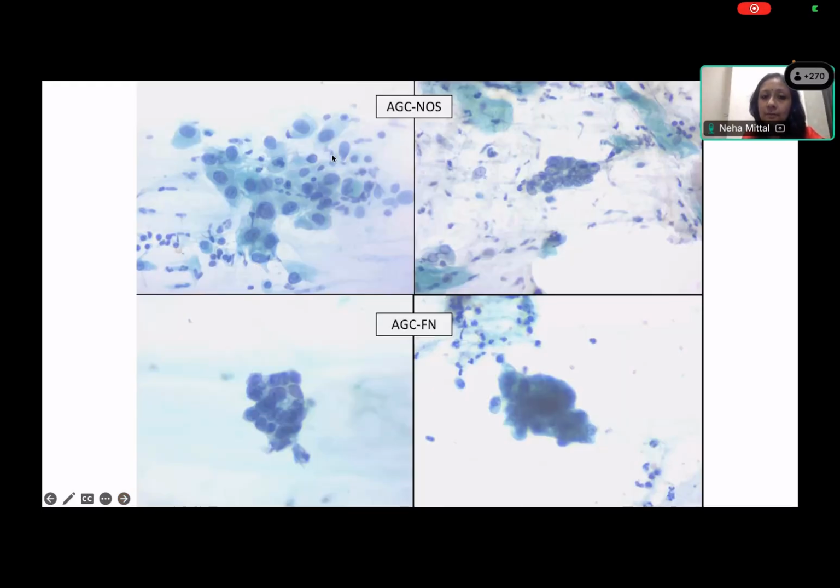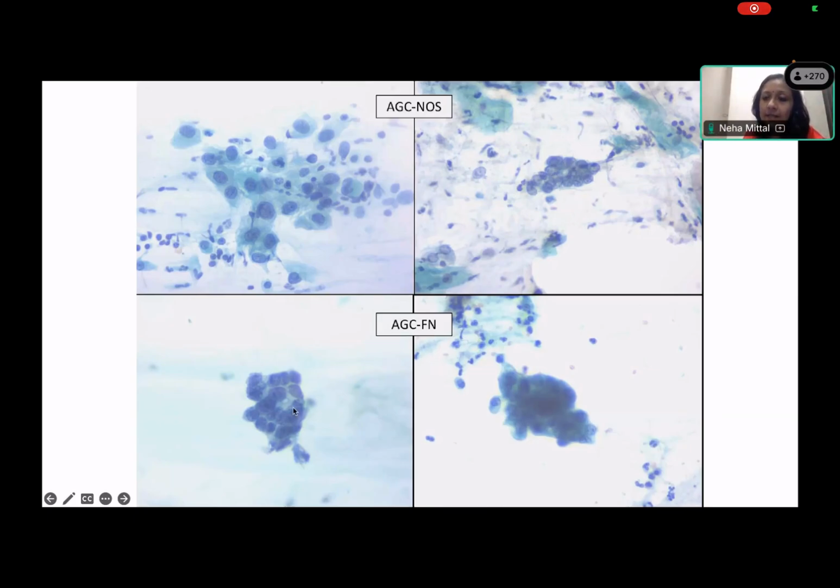So this is just to show you different examples. Favor AGC NOS, where you have glandular cells, and you can't say if they are endocervical or endometrial. They're large, having a lot of cytoplasm, but they are not showing the typical characteristics of either endocervical or endometrial. There's no honeycombing, and these cells seem disconnected from each other. Similarly, in the other picture on the right hand side, they are forming a gland, but do not have the typical endocervical columnar cell appearance.